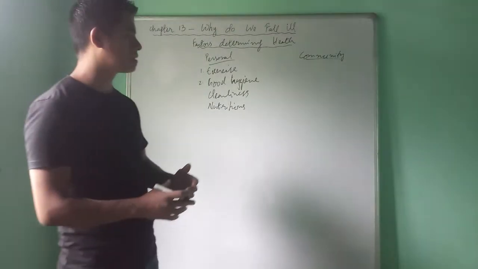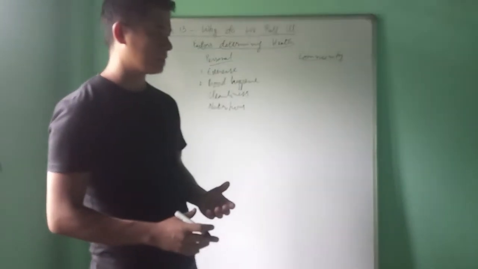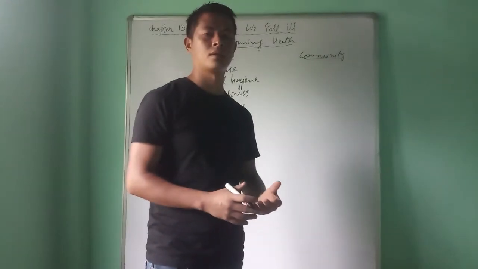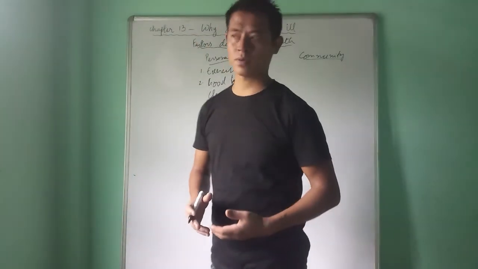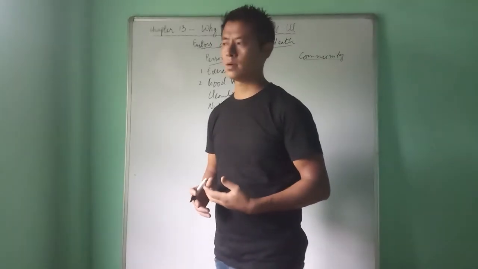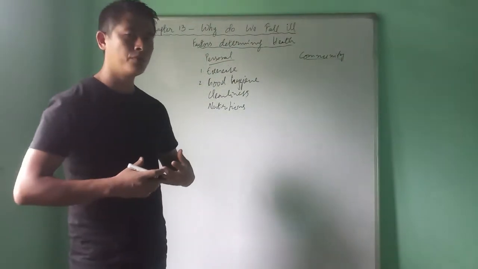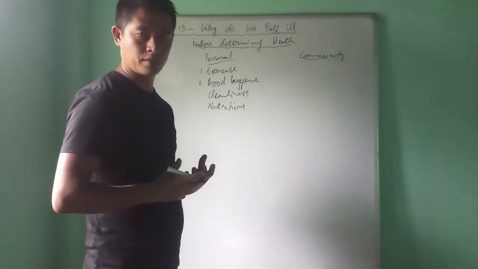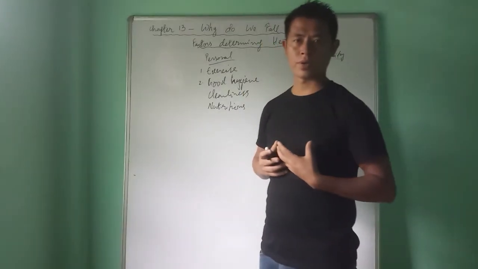So what does disease mean? Disease means something that causes discomfort, or say a diseased state of our body. So why does our body feel discomfort, or why does disease occur inside our body?